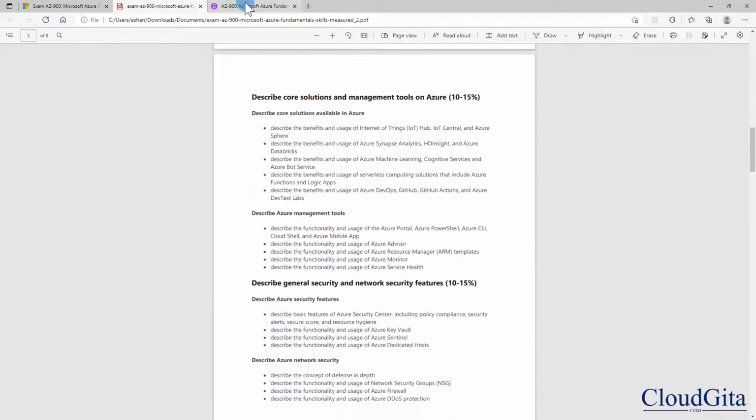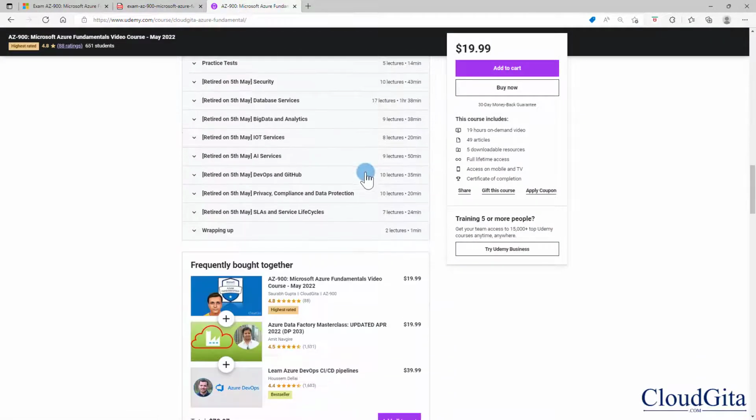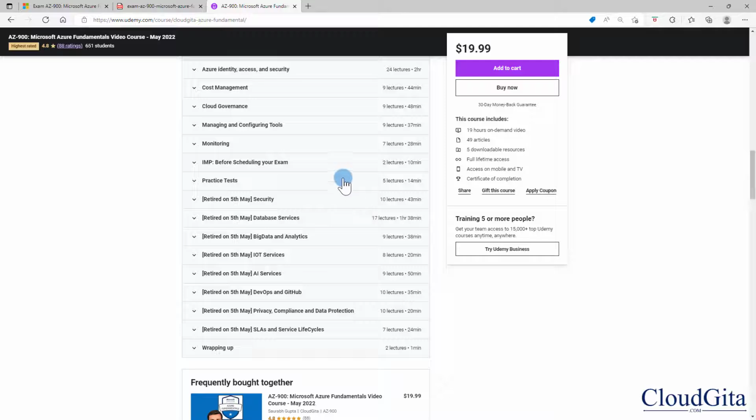Now coming back to my course here, if you see, Microsoft has removed some of the important sections here. For example, the security, database services, big data analytics, IoT services, AI services, DevOps, GitHub, privacy, compliance, data protection, SLA, service lifecycle. All these sections have been removed from 5th May 2022.